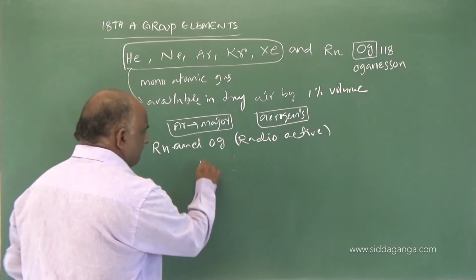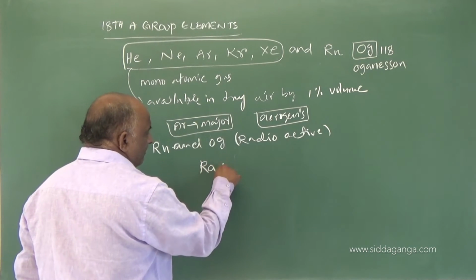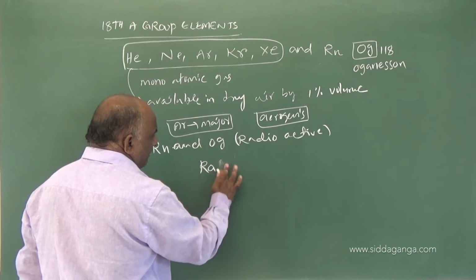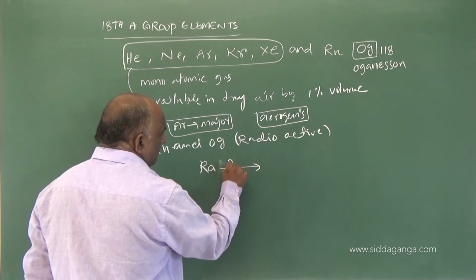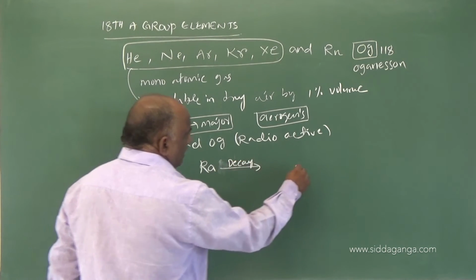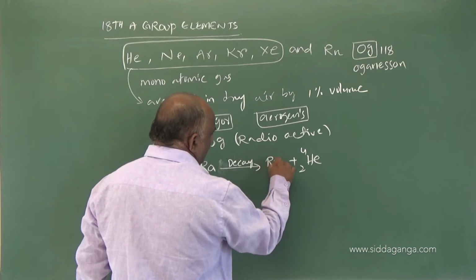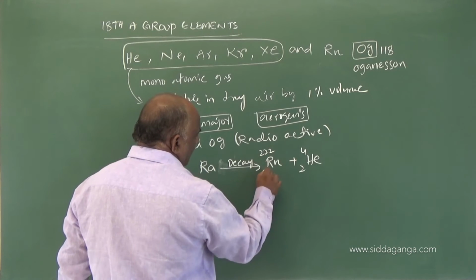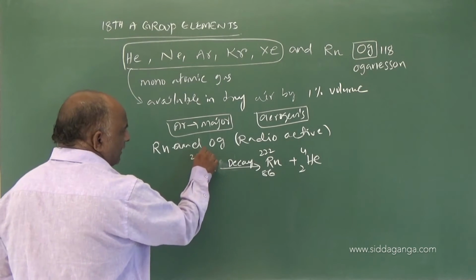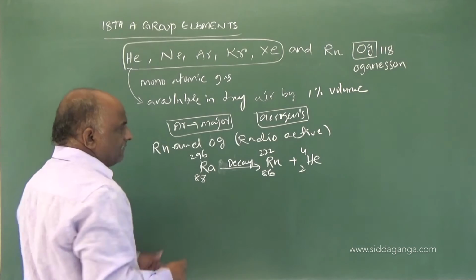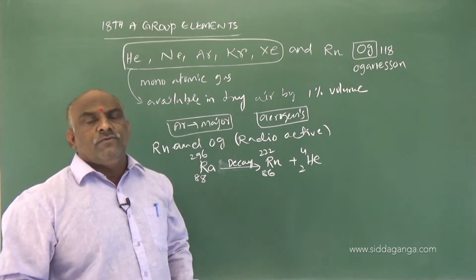See this reaction, radium decay. What decay is it? Alpha particle decay, to He-4, and we will get radon, mass number 222, atomic number 86. So this will be the formation of radon.